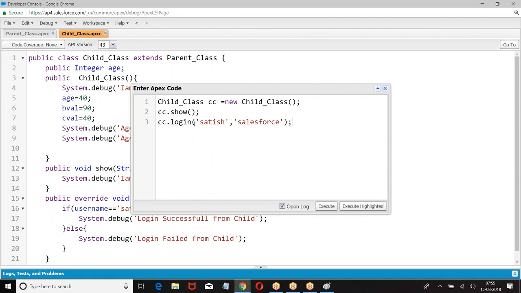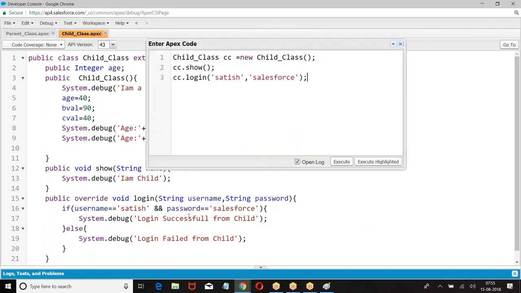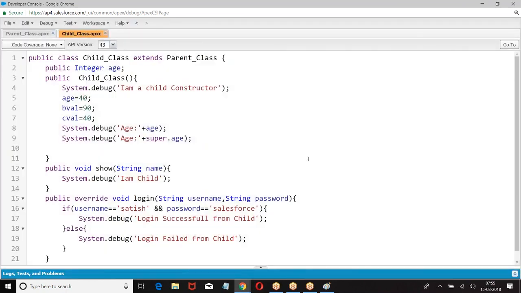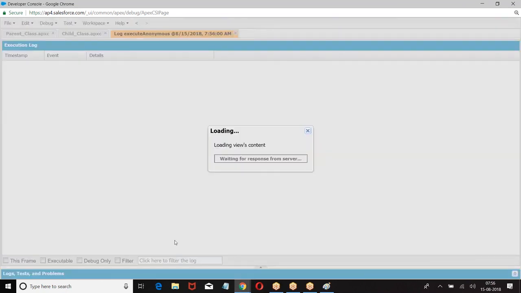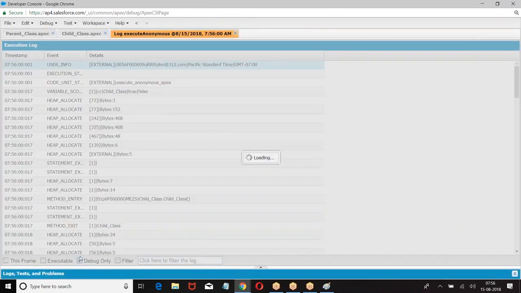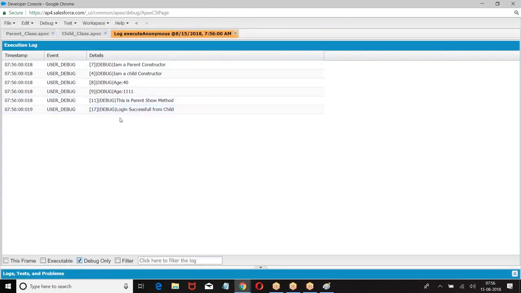Okay. So login, Satish. If the child class method is running, then only successful will come. If the parent class method is running, then it throws an error message because the parent class is checking ABC and XYZ. Now click on execute. Login successfully from child.